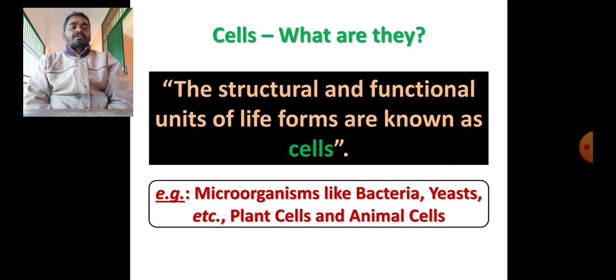Then we can find different types of cells, like microorganisms, which cannot be seen with our naked eyes, and plant cells and animal cells. Animals means all sorts of animals come in that, and plants means all sorts of plants come in that. But basically, if we look at their structure, all these microorganisms, plants and animals are made up of cells.